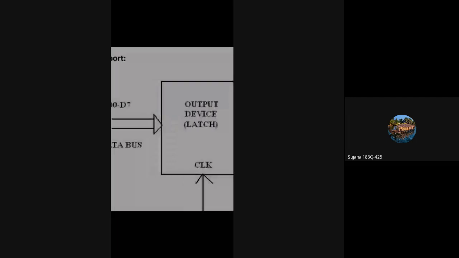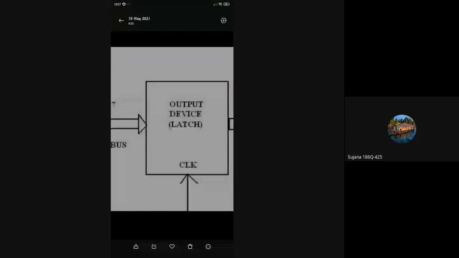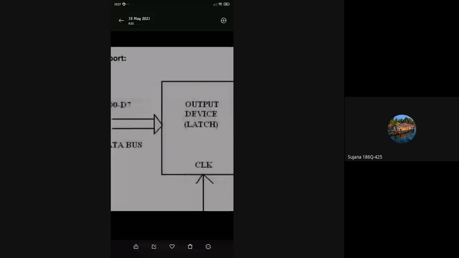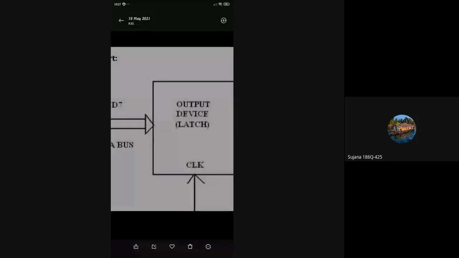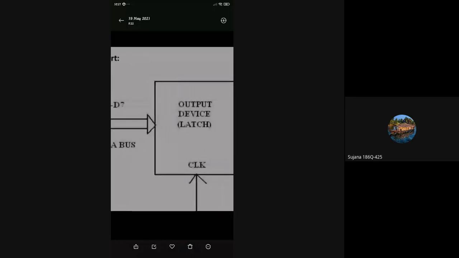After the data is available on the data bus, it will have to transfer the data over the latch. So this latch has to get activated first. How will this latch get activated? The latch will receive this data only when the clock signal is enabled. Whenever the clock signal gets activated, whatever data is present on the data bus will be received by the latch. So this is latching the data from the output bus.